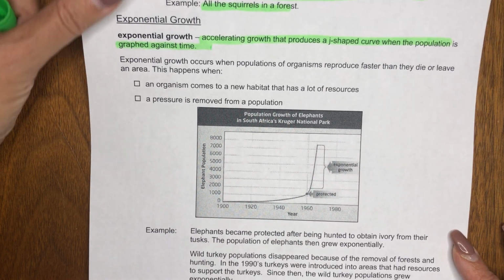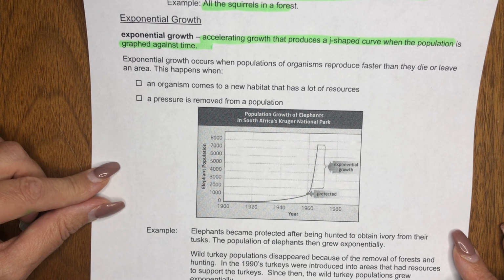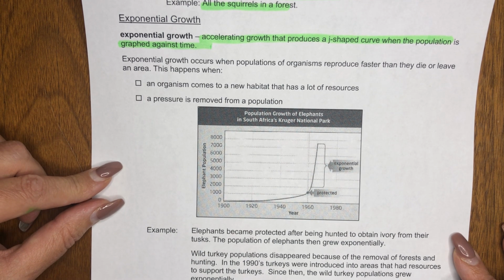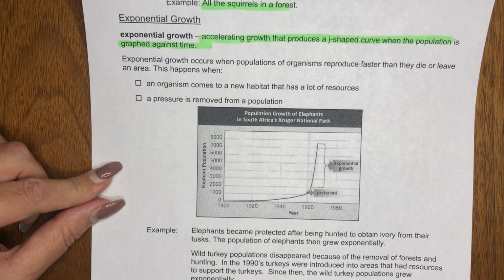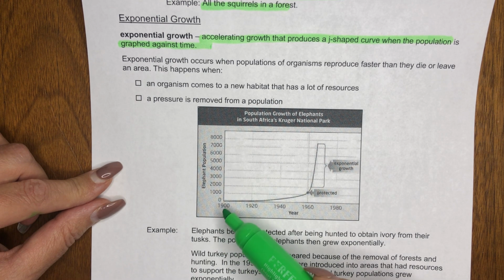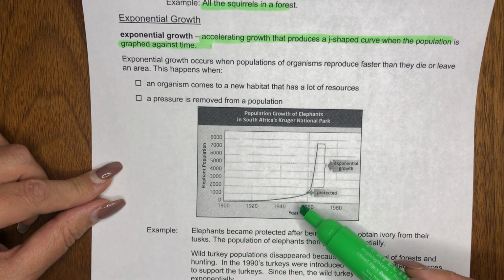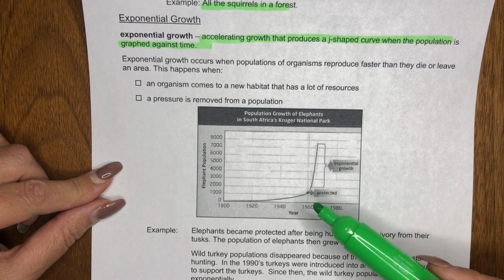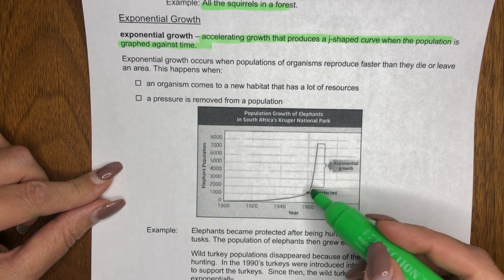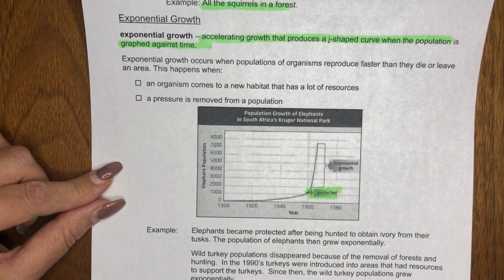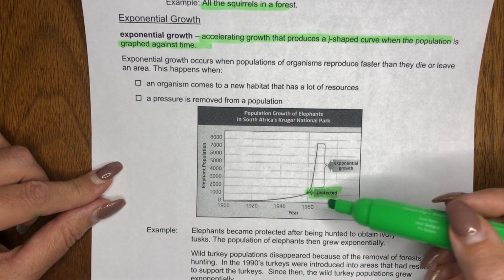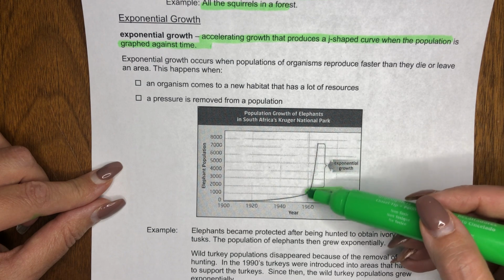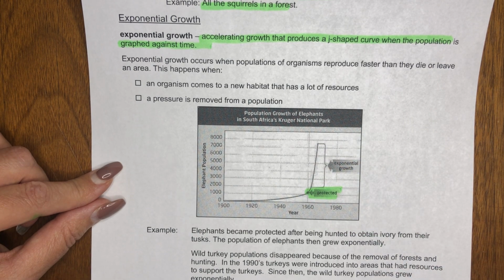In this example, this is a population of elephants in South Africa's Kruger National Park. We see here that their population was increasing quite slowly, but once they became protected in 1960, the growth became exponential. They didn't have any more pressures, they weren't being hunted anymore. So that caused them to grow exponentially.